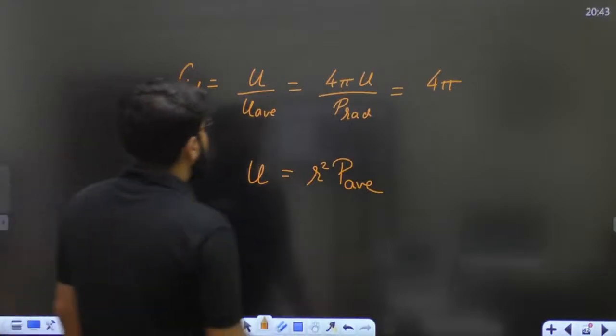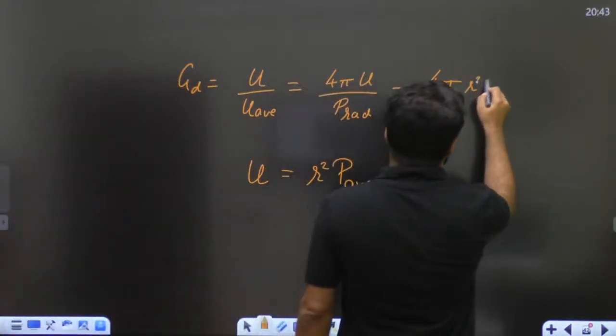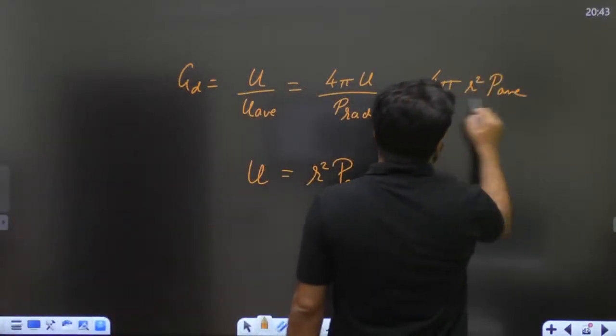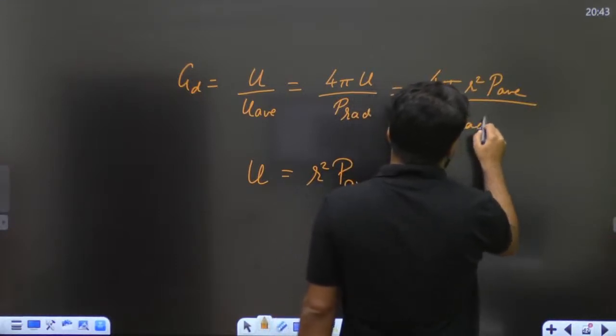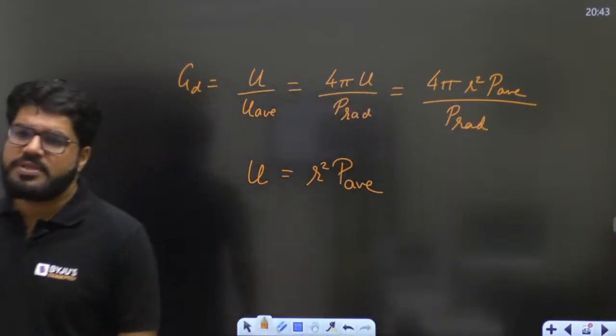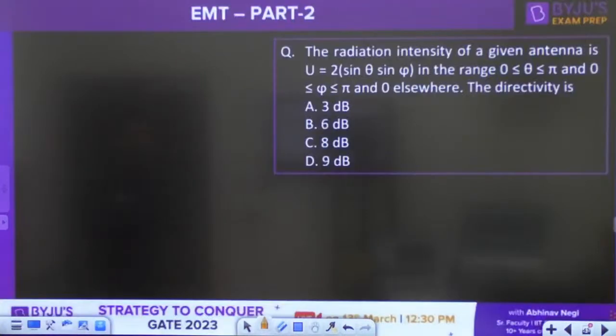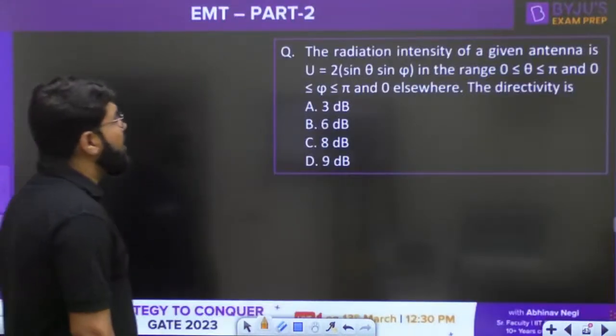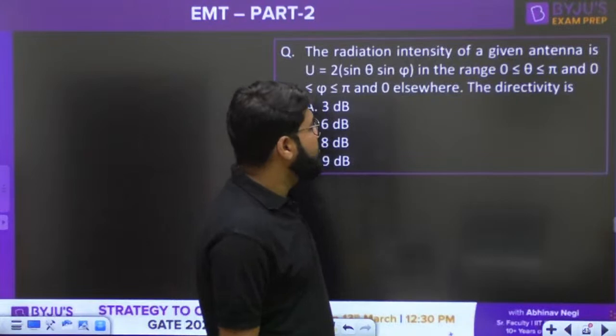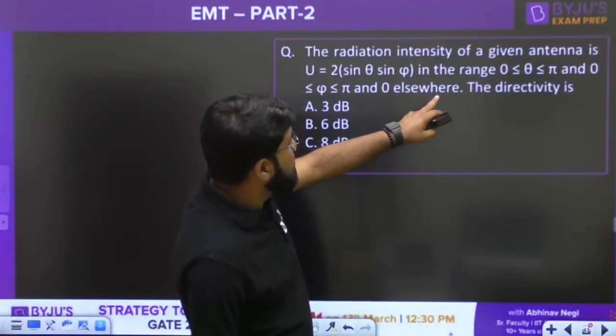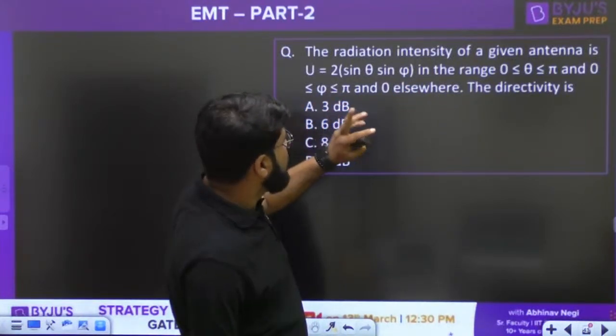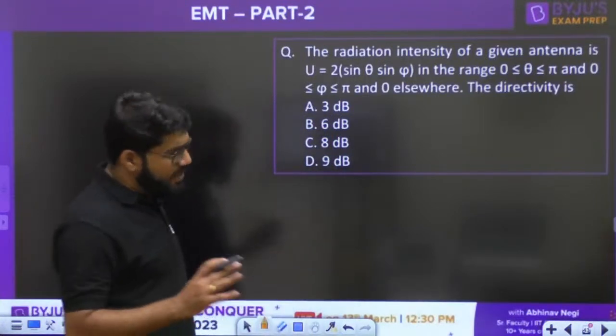Right. Okay, so if we put the value of U, it is 4 pi R square P average divided by P rad. Also this formula you must know. Sometimes you can expect the question on this one also. The radiation intensity of an antenna is given to you, 2 sin theta sin phi, which is in the range theta 0 to pi and phi also 0 to pi, and otherwise it is 0. What is the directivity of the antenna?